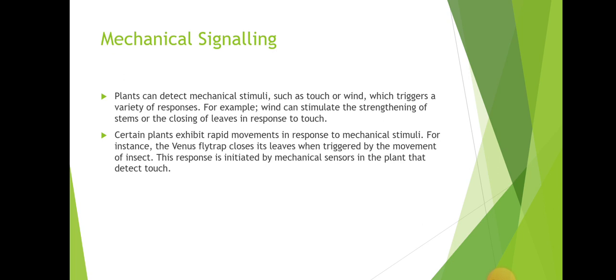Certain plants exhibit rapid movement in response to mechanical stimuli. For instance, the Venus flytrap closes its leaves when triggered by the movement of insects. This response is initiated by a mechanical sensor in the plant that detects touch.